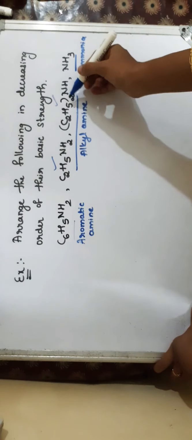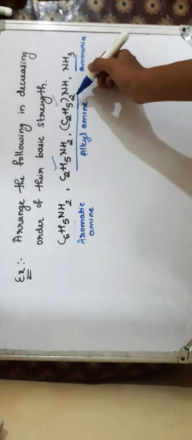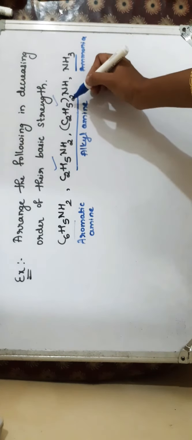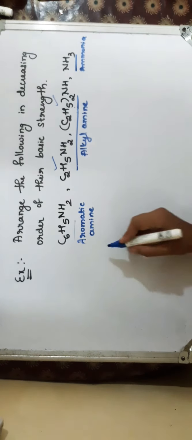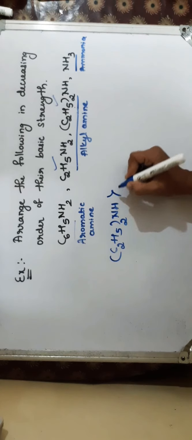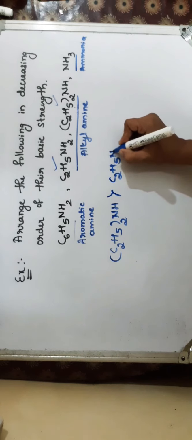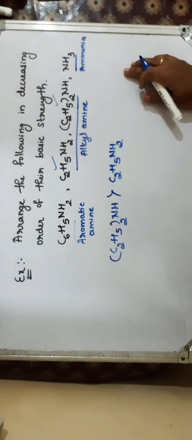The cation formed by accepting a proton is more stabilized by two alkyl groups due to their plus I effect. So secondary amine is the stronger base, (C2H5)2NH. Then comes the primary amine. As it shows plus I effect, one alkyl group is present. So this is the next stronger base.